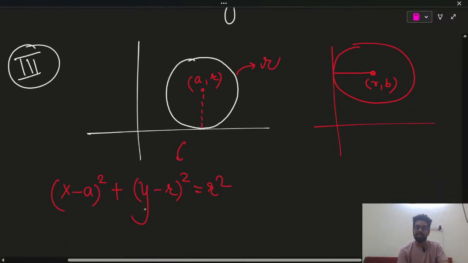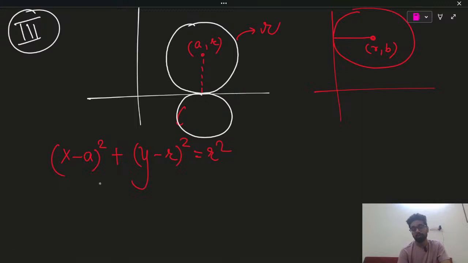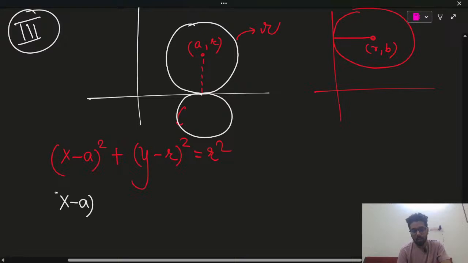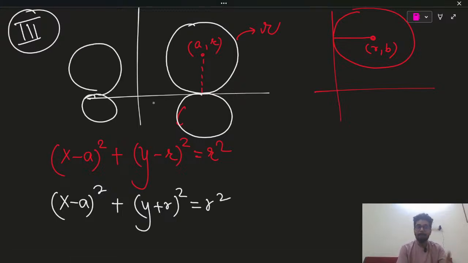Now over here, again the same problem. You can have the circle over here also, so you will have two varieties of equations, x minus a whole square plus y plus r whole square. Though you can have it here also, if the value of a is positive, then these two circles; if the value of a is negative, then these two circles are the possibilities. So it will automatically adjust, nothing to worry about.